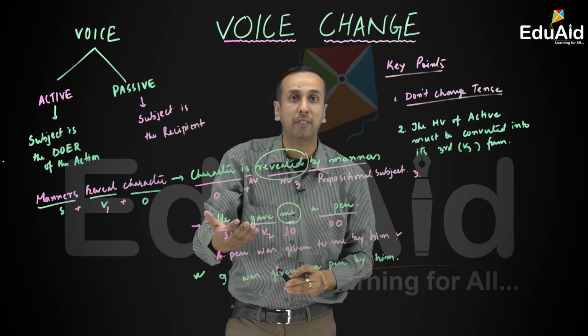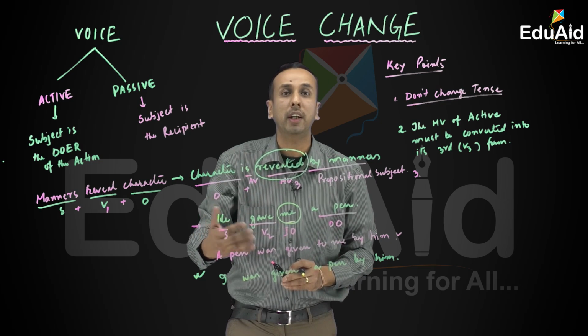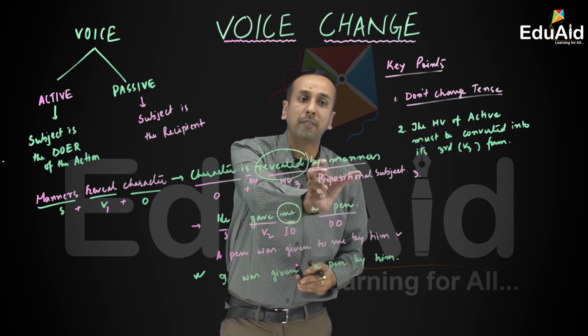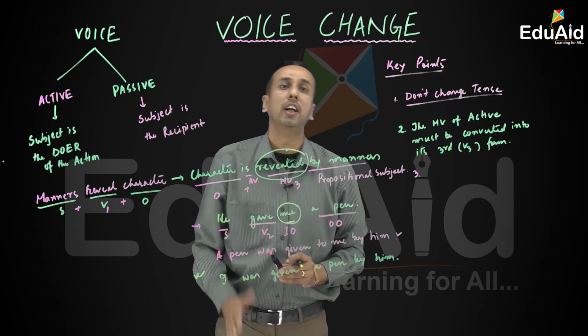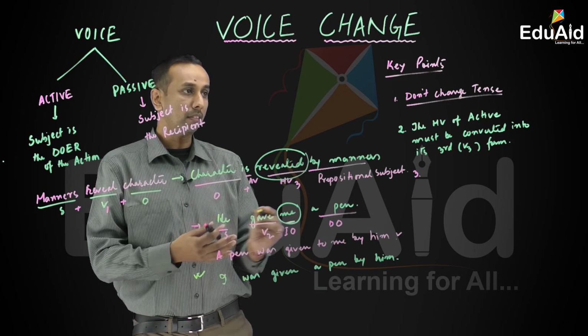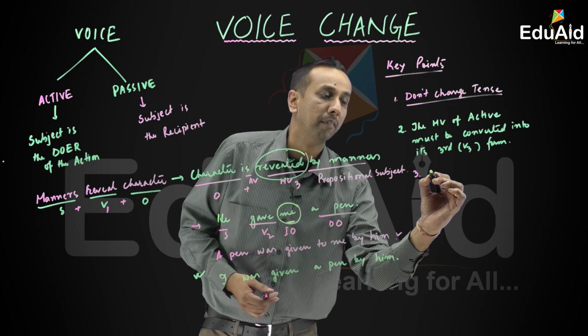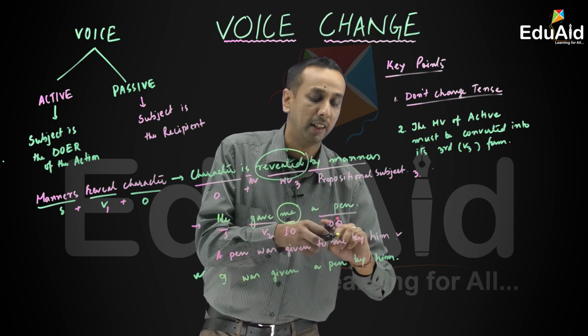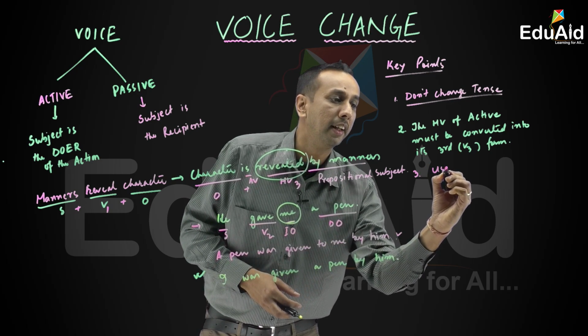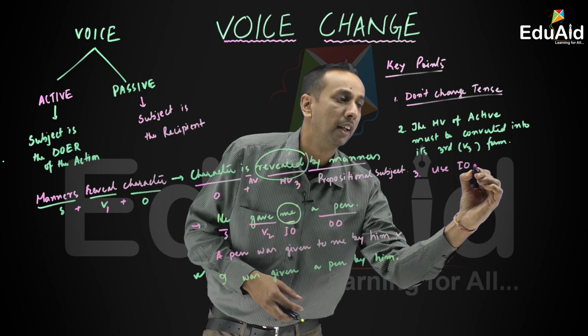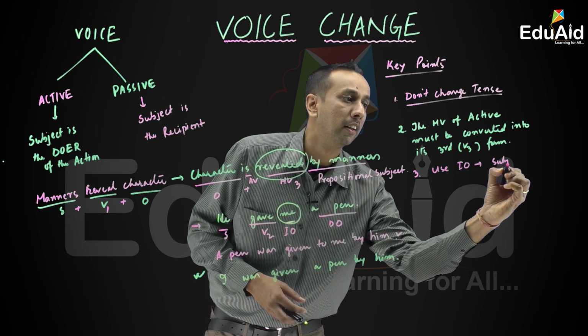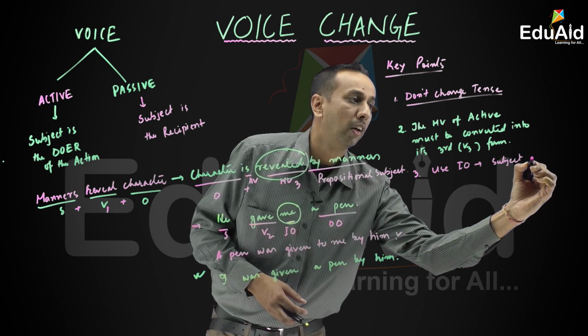Sometimes we will use "in", in some cases it should be "to", in some cases it will be "at". Depending upon the words followed by the preposition, we will be using them. That would be point number 3, that use the indirect object as subject of the passive.